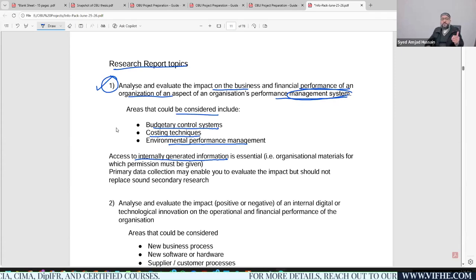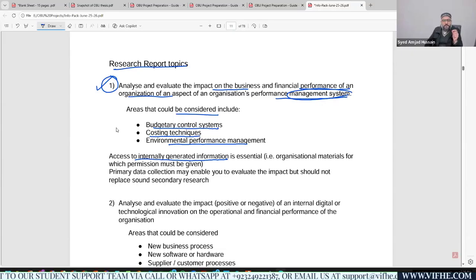So if the management is giving you the permission, only then should you start working on such topics, because this involves confidential information which might not be disclosed to any third party.